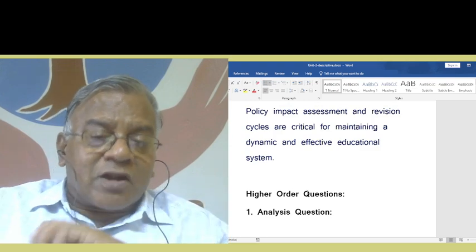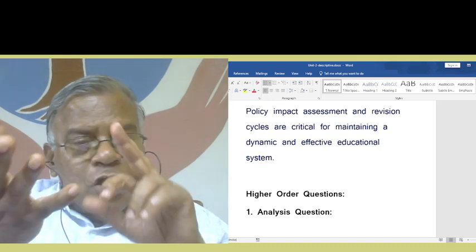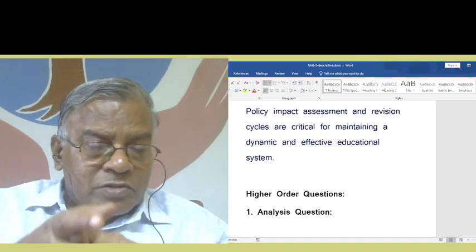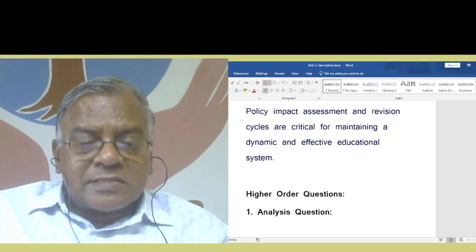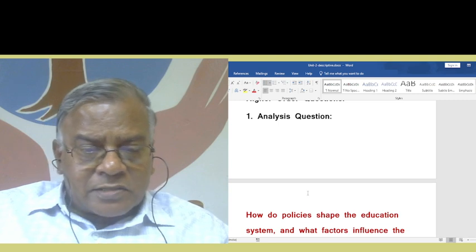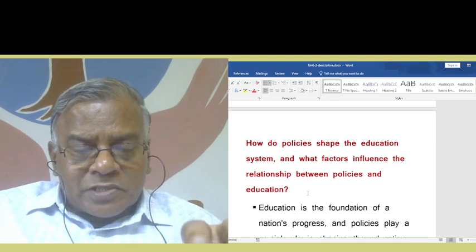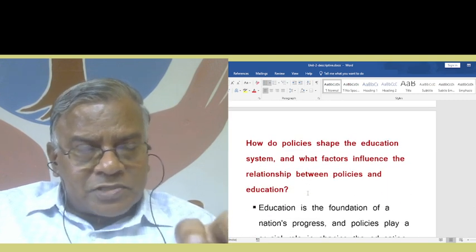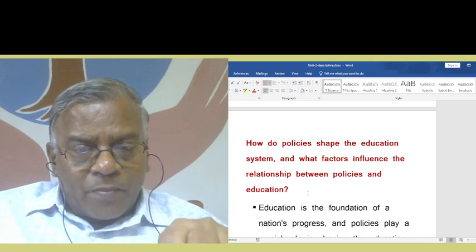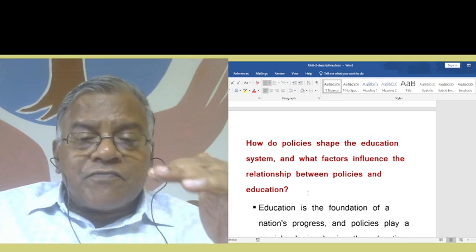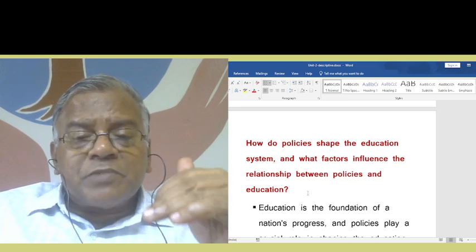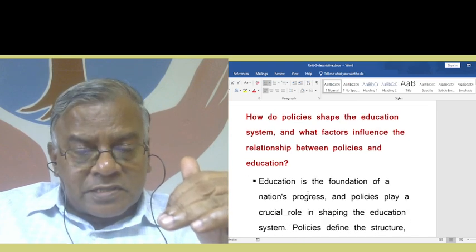Actually, it's a higher order question. So far we have had memory-based and understanding-based questions. This is a higher order question, so in a way it is an analysis question. What type of question? See the words, how it comes as the analysis question. How do policies shape the education system? And what factors influence the relationship between policies and education?